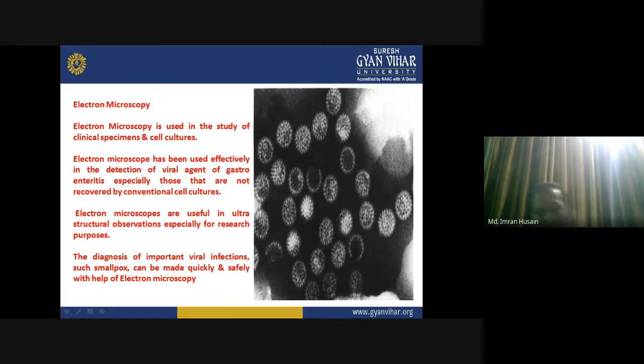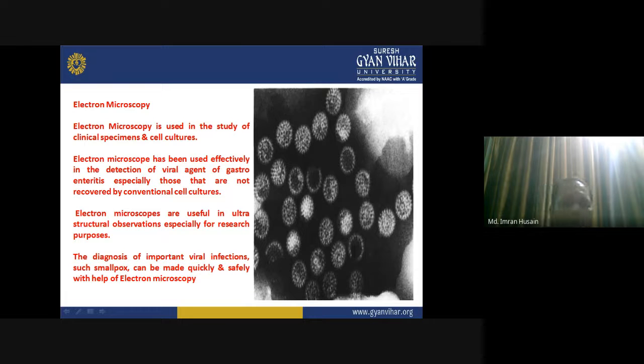Electron microscopy is used in the study of clinical specimens and cell cultures. Electron microscope has been used effectively in the detection of viral agents of gastroenteritis, especially those that are not recovered by conventional cell cultures.